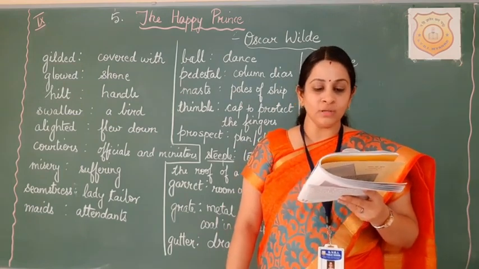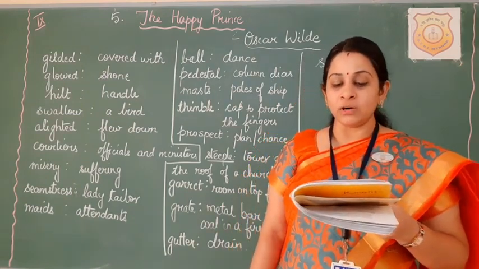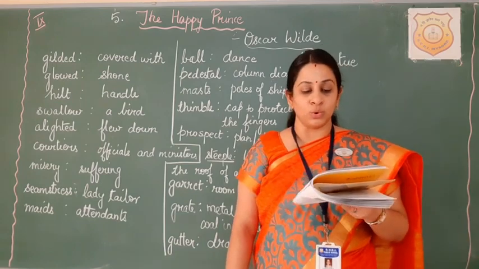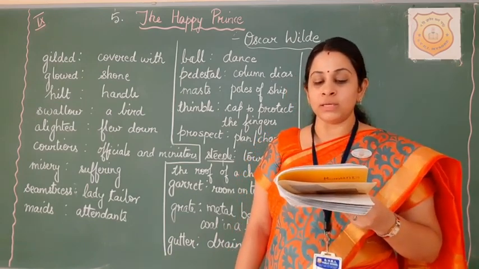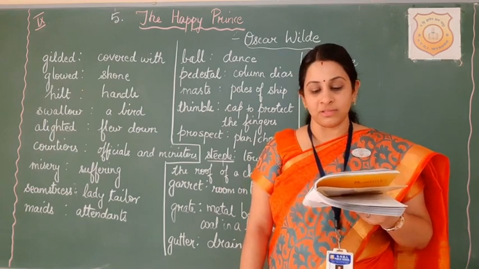Thank you, little swallow, said the prince. The swallow picked out the great ruby from the prince's sword and flew away with it in his beak over the roofs of the town.